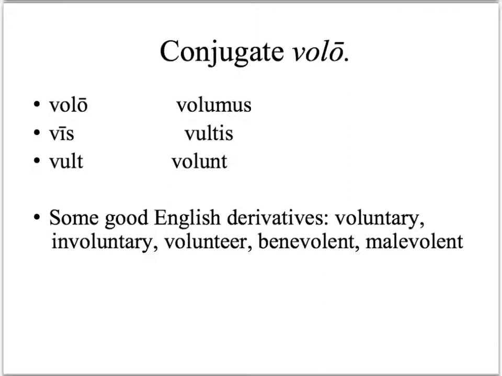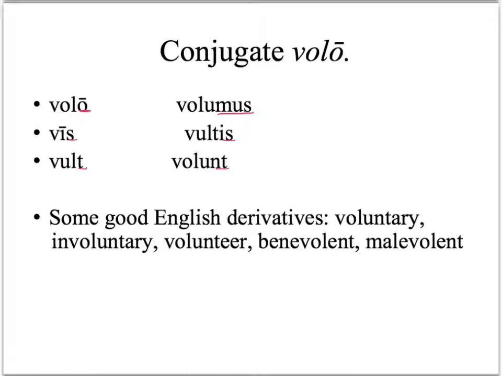You'll notice that the forms of volo, when you conjugate in the present, have all the regular personal endings: o, s, t, mus, tis, nt. But the root or base or stem that comes before those personal endings is weird, and again, that's what makes this an irregular verb. Volo, vis, vult, volumus, vultis, volunt. Practice saying these six words out loud until you know them by heart.